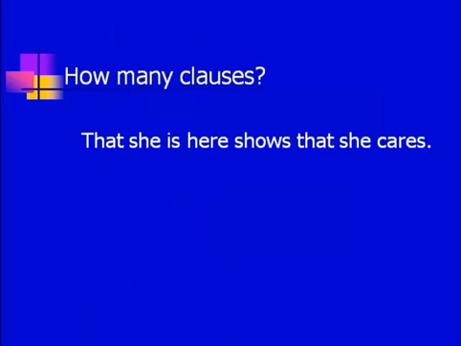Okay, well, let's have a look at some more sentences. Here we've got a sentence, and how many clauses are here? That she is here shows that she cares. Now, if we try and think about using something, then we could say something like, that she is here shows something.